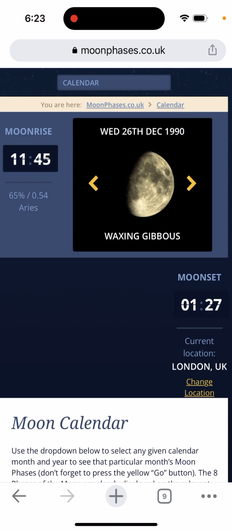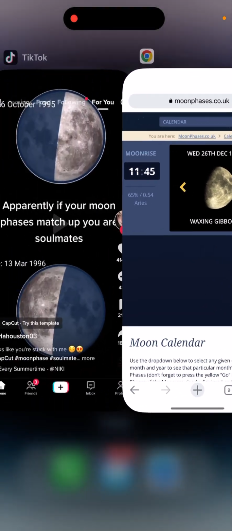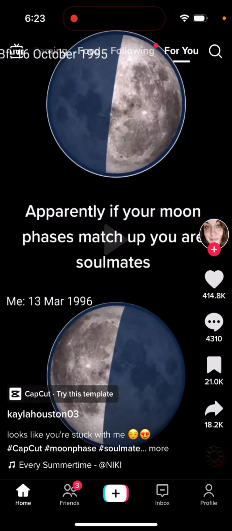It's not guaranteed, but it's going viral. So yeah, you can just use this Moonphases Co UK app, and then you can use a CapCut template from TikTok, and then you can just create these videos like that. It might go viral. You can see these videos have 450,000 likes.